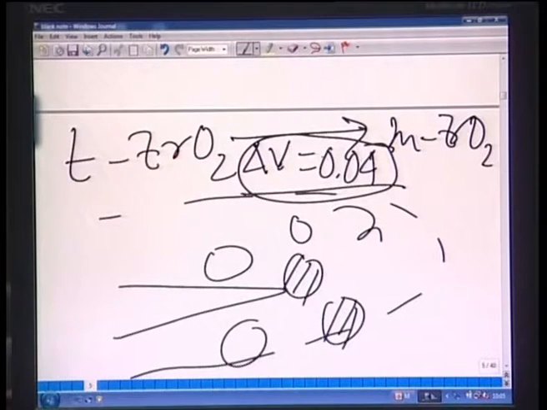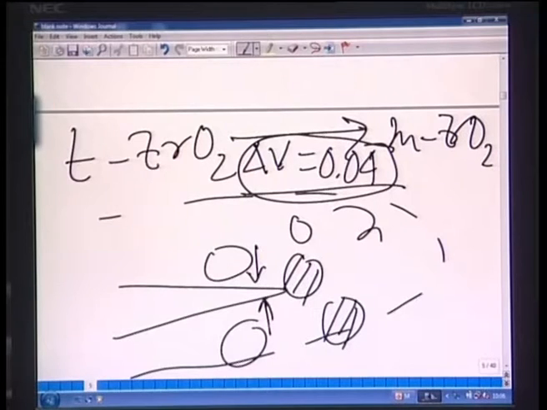4%. Now, if there is a volume expansion, then what will happen? At the crack tip, these hatched particles are the monoclinic zirconia. Because of this phase transformation, some volume will expand, but this monoclinic zirconia is also enclosed by a number of tetragonal zirconia. So, the neighboring particles will not like the monoclinic zirconia trying to increase in size. So, there will be some constraint effect, okay? And because of this constraint effect, there will be some compressive stress acting on the crack tip. I will explain what I mean by that.